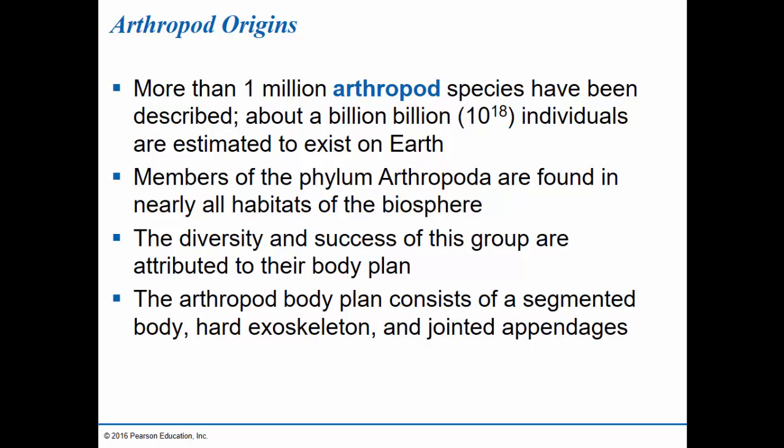Many of these arthropods are divided into 3 parts, a head, thorax, and an abdomen. Others have only 2 or a few segments. There's a hard exoskeleton, which is important for protection, and jointed appendages. These allow for lots of very effective movements and some specialized functions.